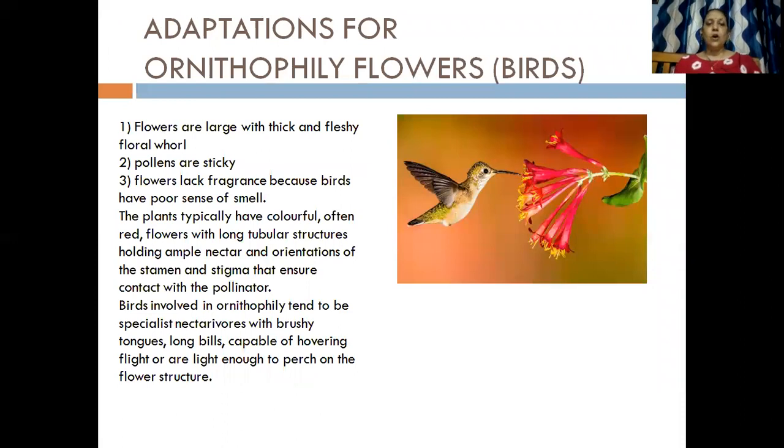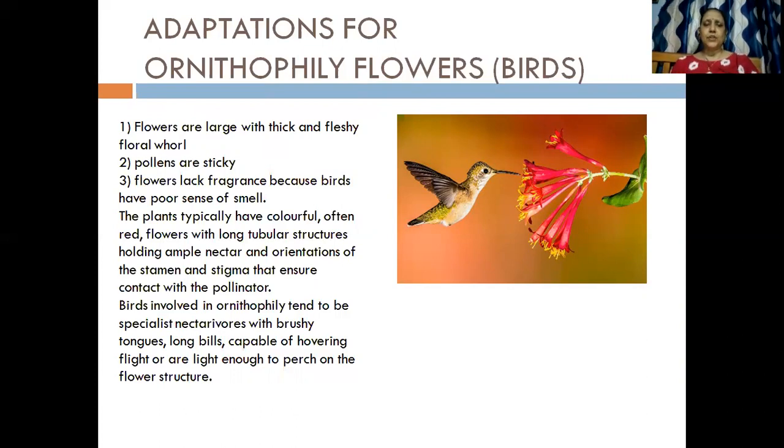Adaptations for ornithophily flowers, that is the birds, the pollination taking place through the birds. Now here you could see the bird hovering, मतलब फूल के ऊपर मंडरा रहा है, right? Now the flower is what kind? It is bell shaped, it is pointed, it is tube like. Now if the bird has to collect the nectar or anything from the flower, the beak of the bird, you see it's very long, right?